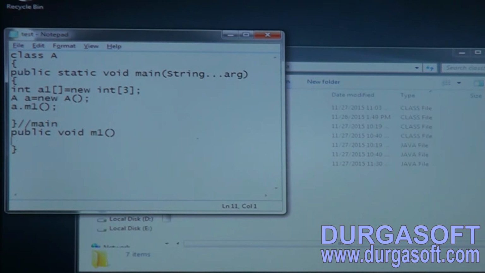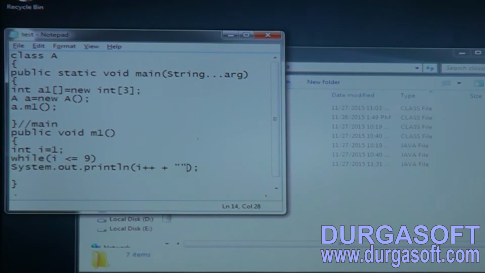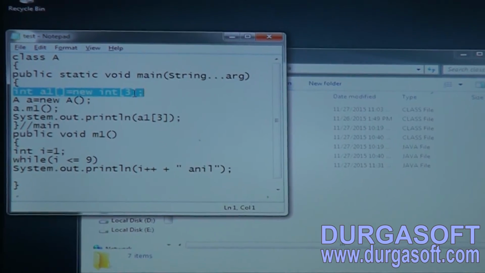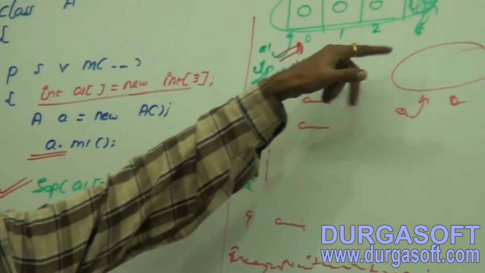Now I have taken one variable i equals 1, while i is less than or equal to 9, just print the i variable value with some data. Now observe here, I have taken one exception raising code, a1 of 3. This third index is not available with this array because the array index always starts with 0: 0, 1, 2. We are not having a third index.